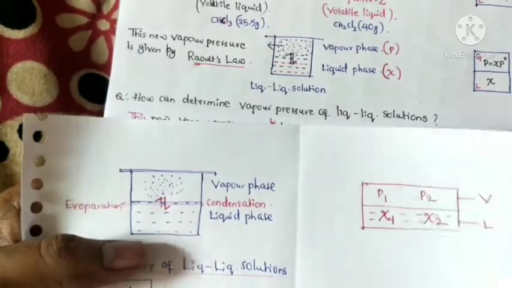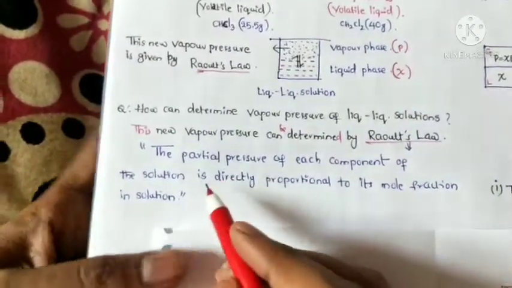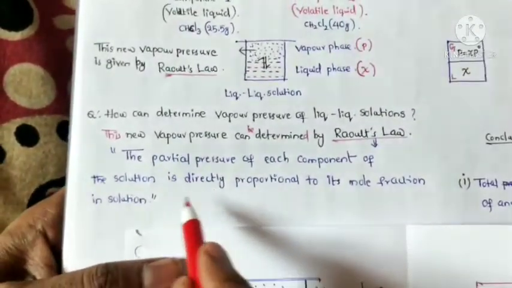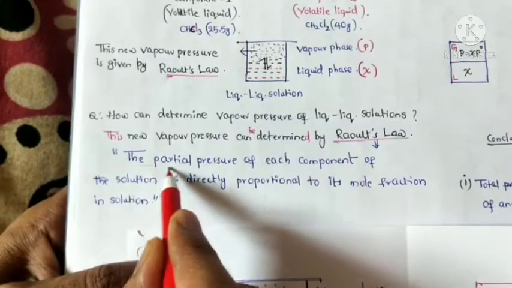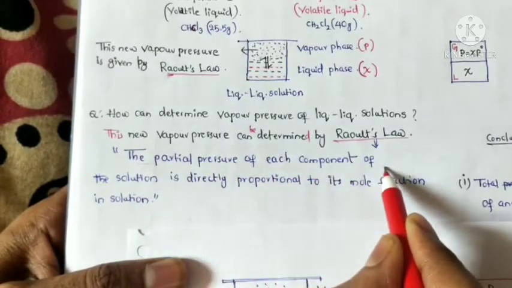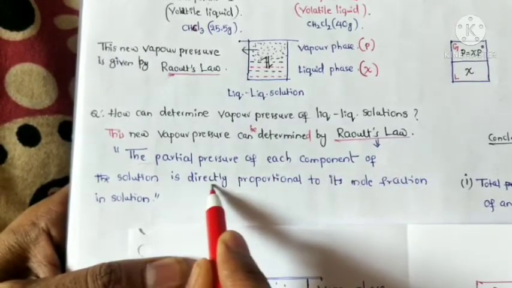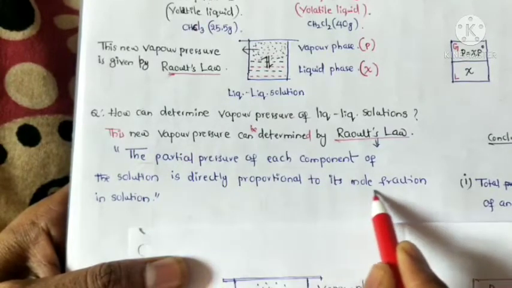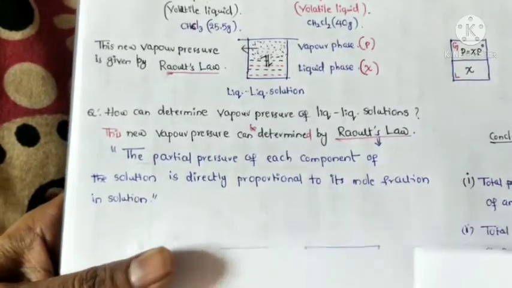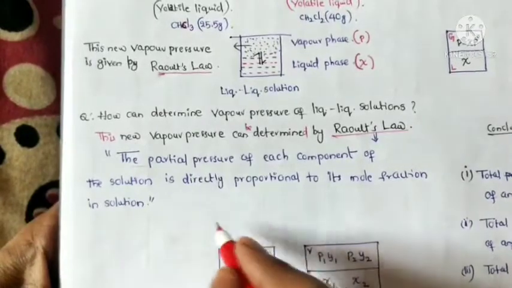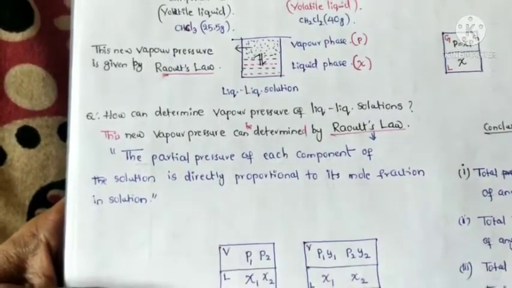So now we will discuss Raoult's law. What is Raoult's law? The partial pressure of each component of the solution is directly proportional to its mole fraction in the solution.